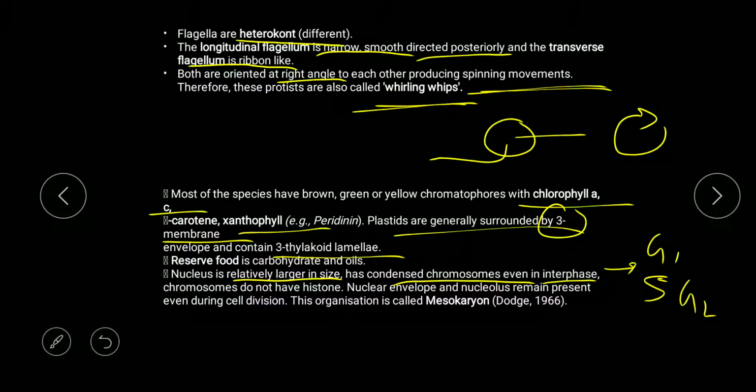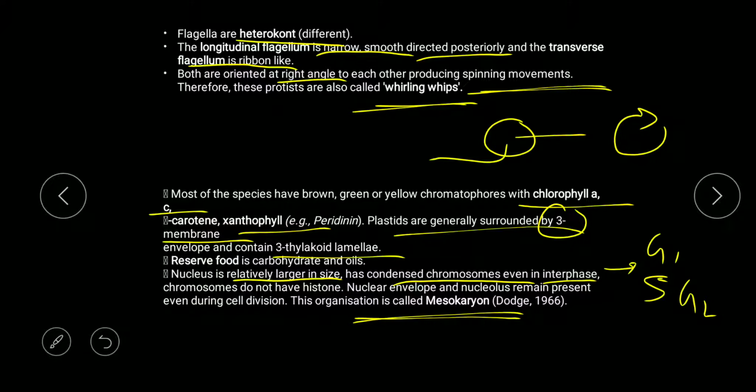Now, in this interphase, the chromosomes do not have histone. Usually they have histone in S phase, but here histone is absent, and the nuclear envelope and nucleolus remain present even during division. In the absence of histone, this type of organization is known as mesokaryon.